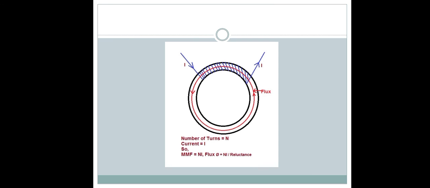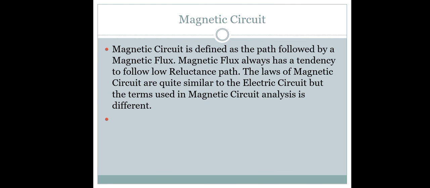This is the magnetic circuit of power electronics.